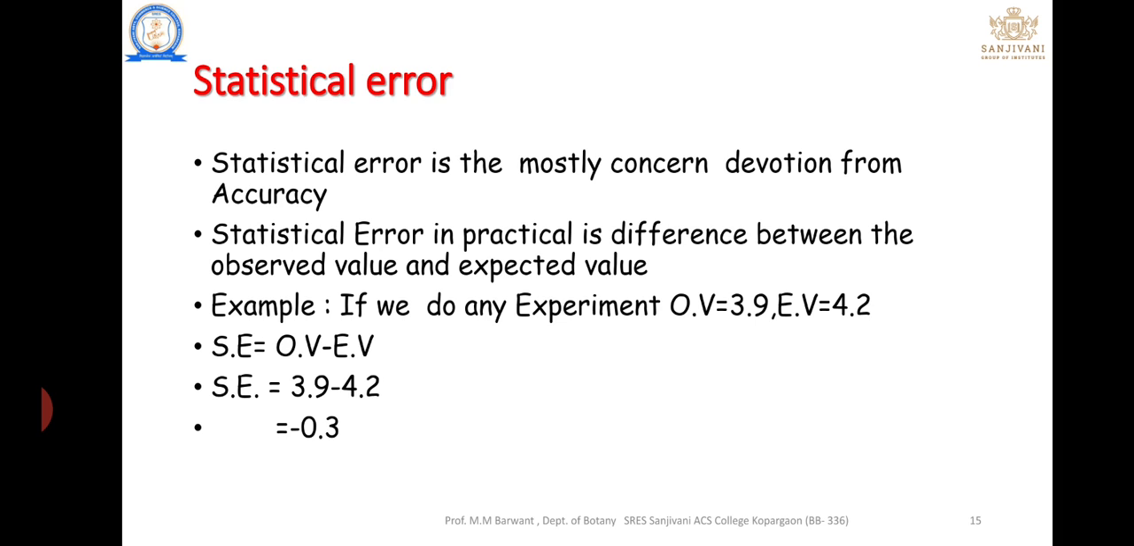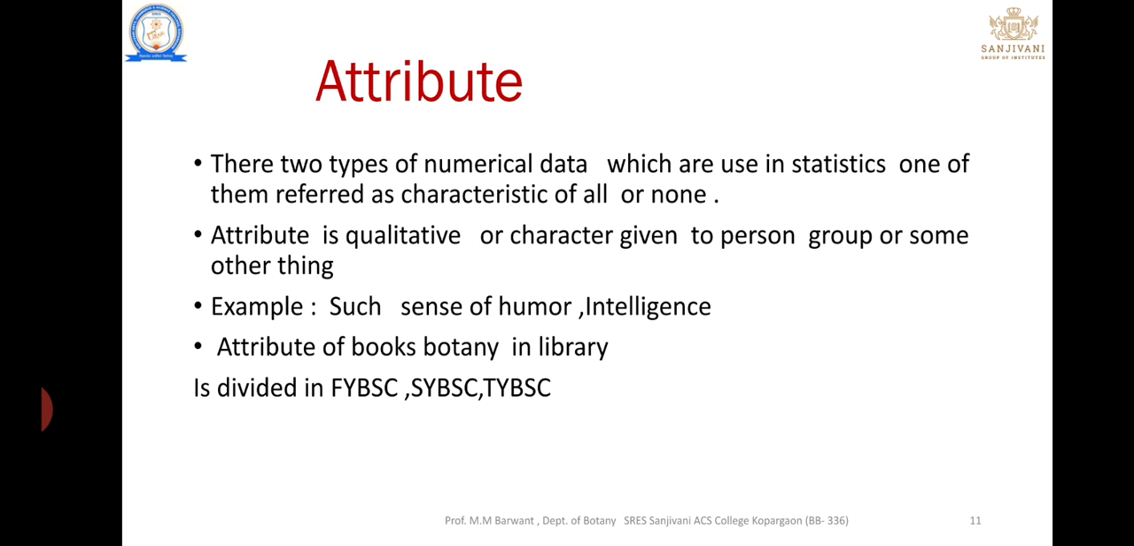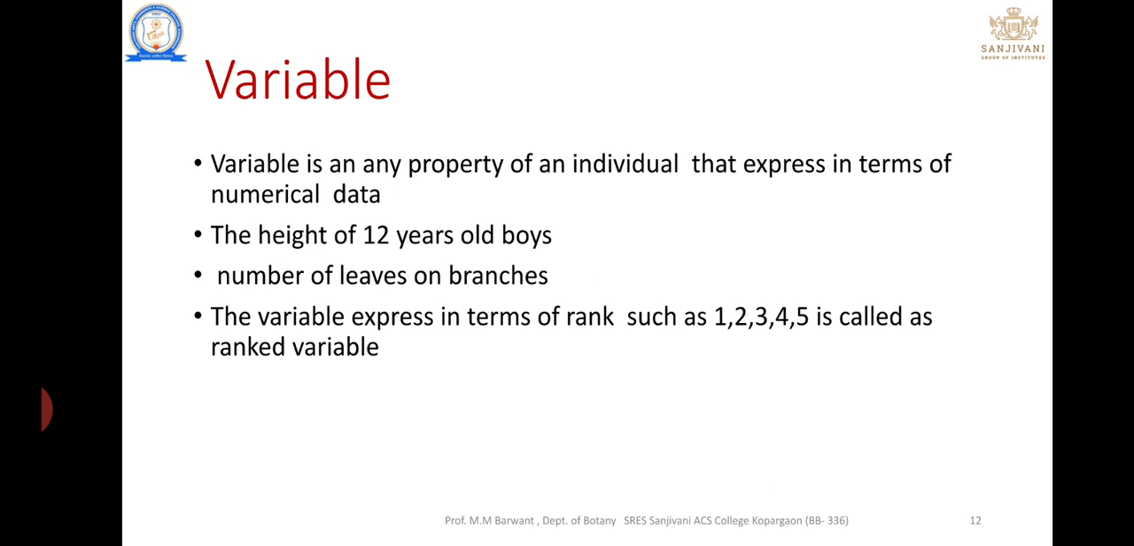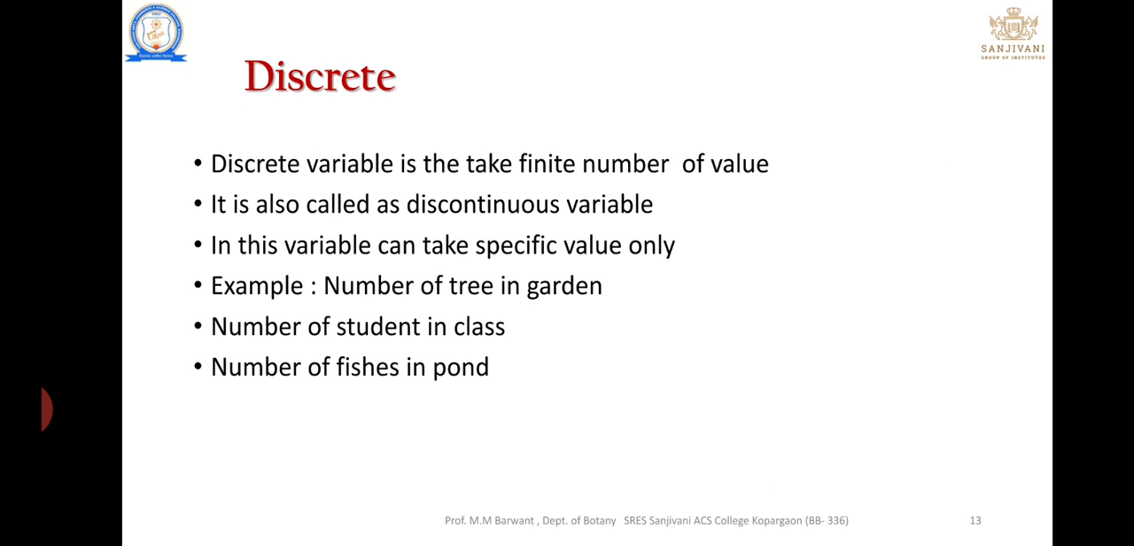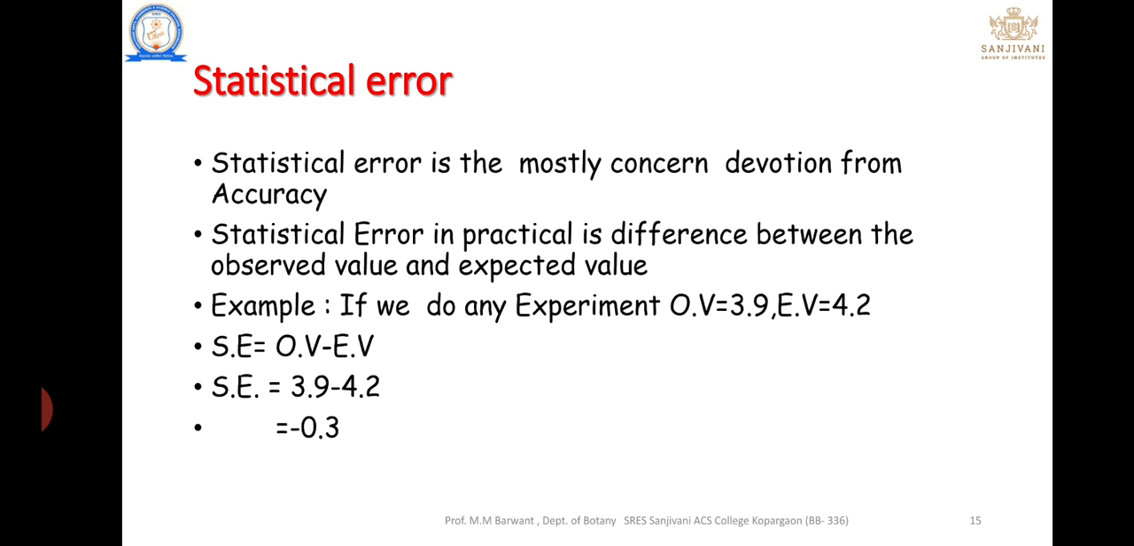The next part we will see in the next lecture. So, to summarize what we saw in this lecture: we have seen the simple concepts. Attribute we have seen in this lecture. Variable we have seen. Types of variable and statistical error we have seen.